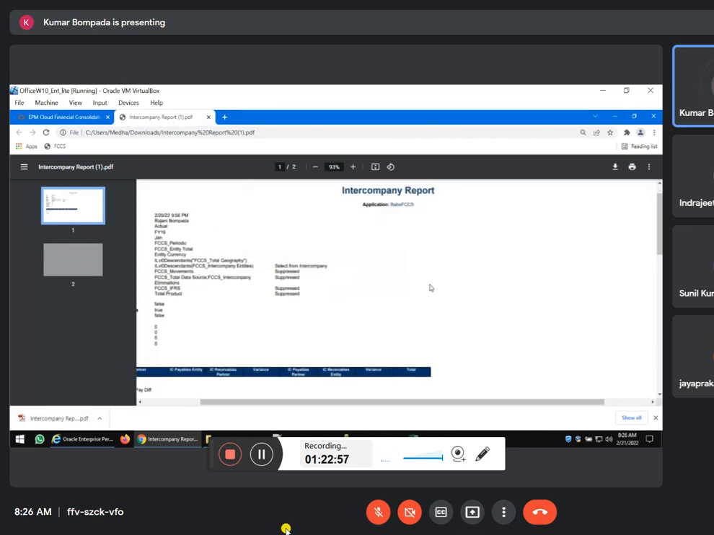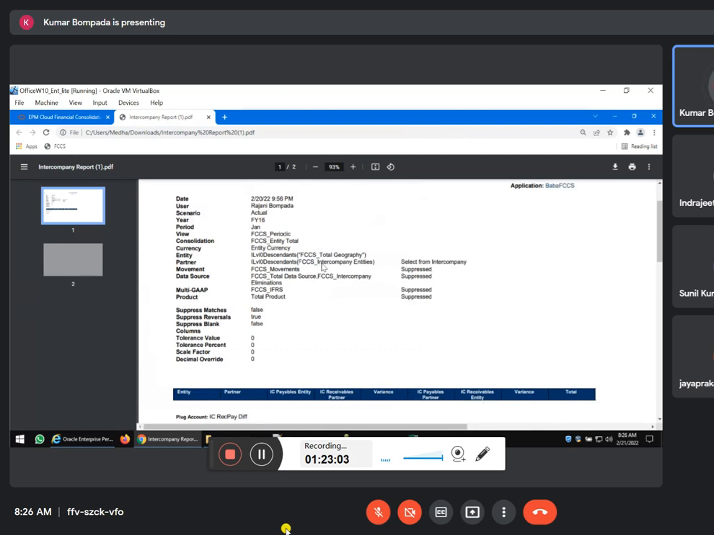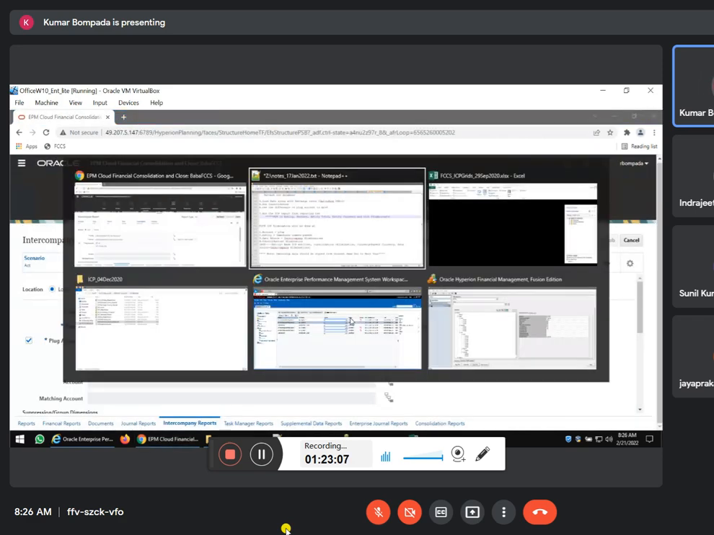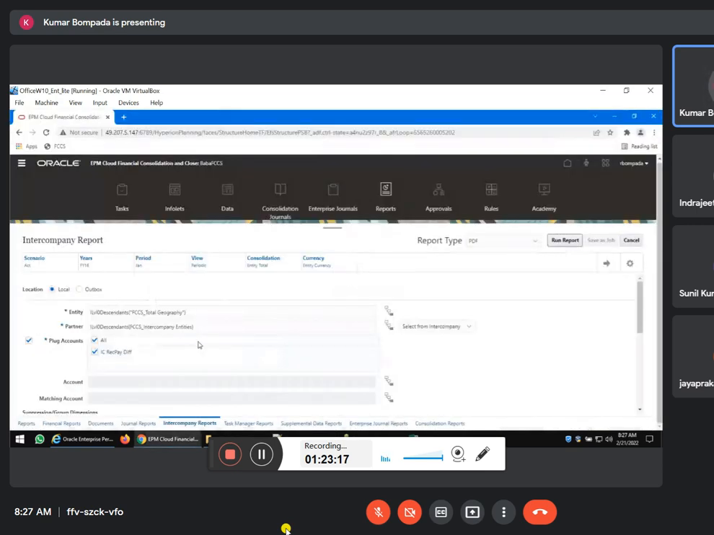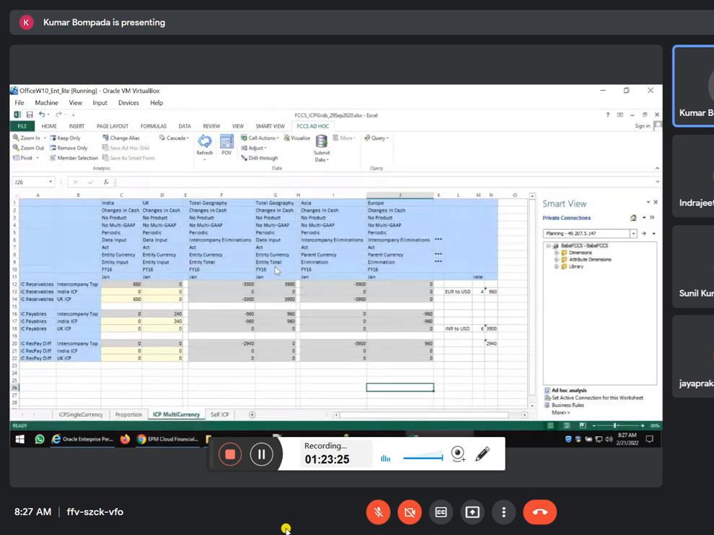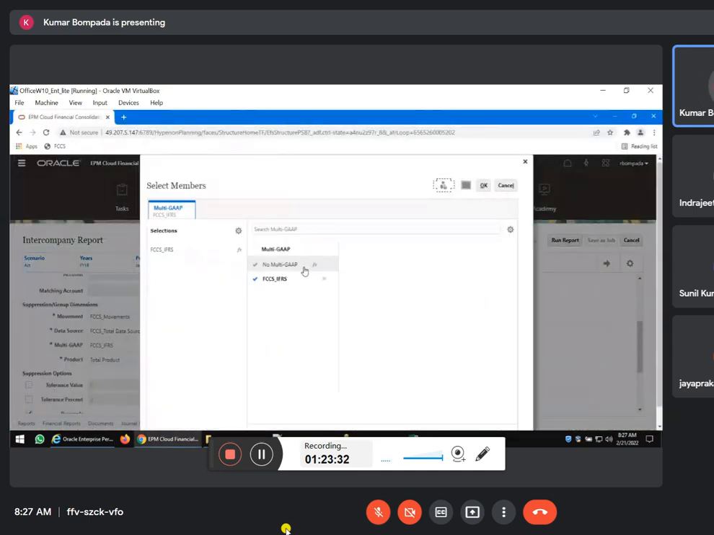Where went wrong again? Right. FY16 January. Run the IC report from reporting tab. POV is entity, partner, entity total, entity currency, and tick plug accounts. Did we tick plug accounts? Yes, we ticked plug accounts. So just give me 1 second. I doubt about our data input. No multi-gap. We have to select. Yes. Click select no multi-gap.